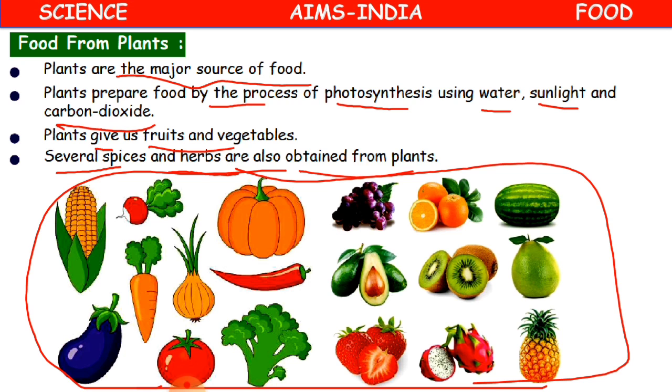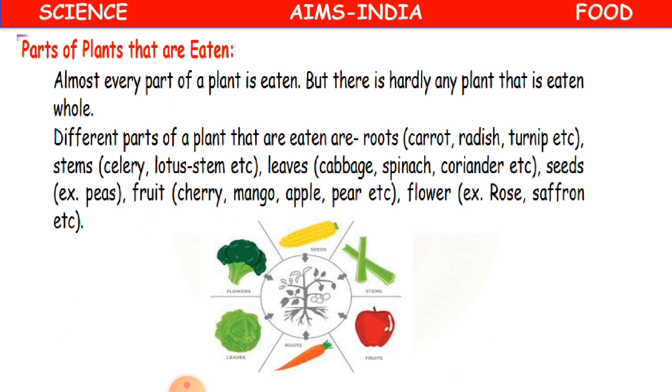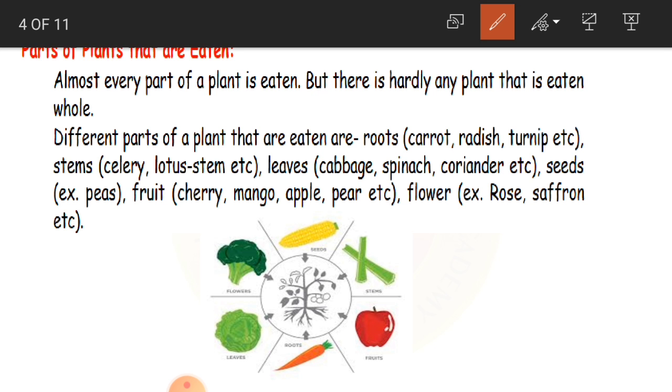Clear, children? Now, parts of plants that are eaten. See, not only does the plant produce vegetables, fruits, spices, herbs, cereals or pulses, but we also eat some plant parts. Plant parts that we also consume as our food. So let us see what they are.